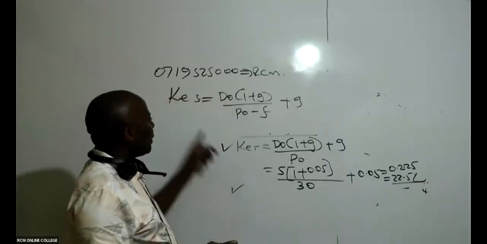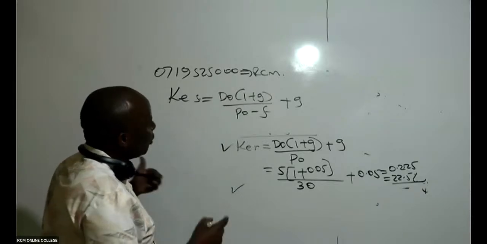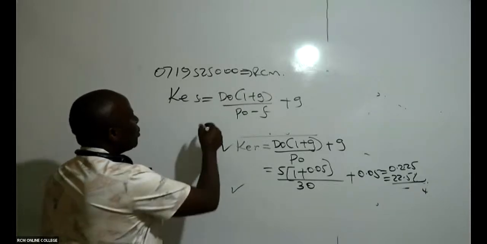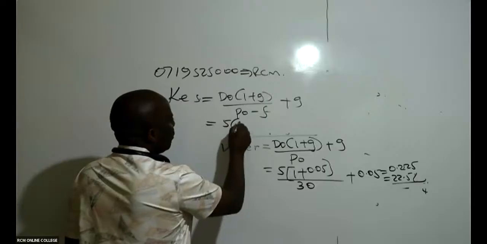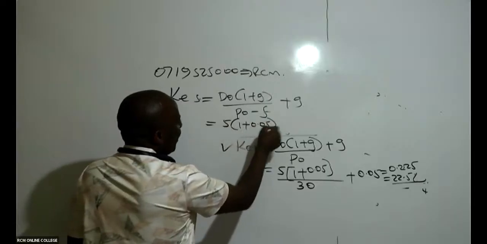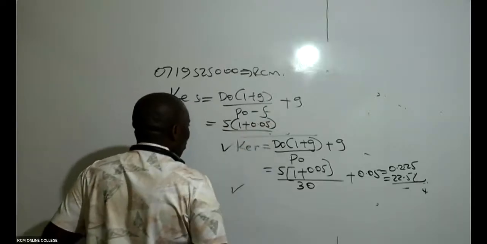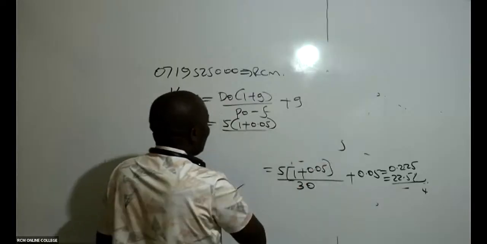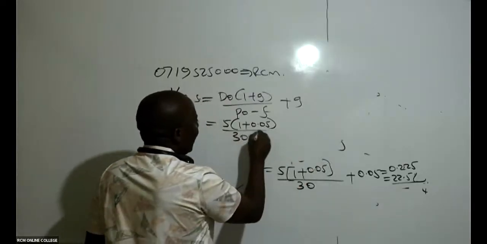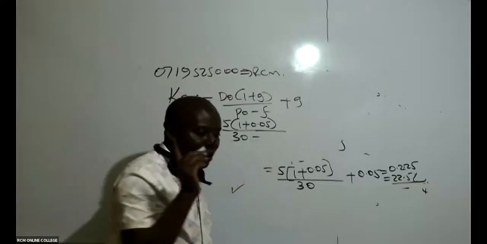So now here, because it's cost of equity shares, then you're going to introduce flotation cost. So then this one here will be D0, still that remains as 5, 1 plus 0.05 like that, all over P0. Our P0 is 30, P0 is 30 minus flotation cost. Flotation cost has been given there.